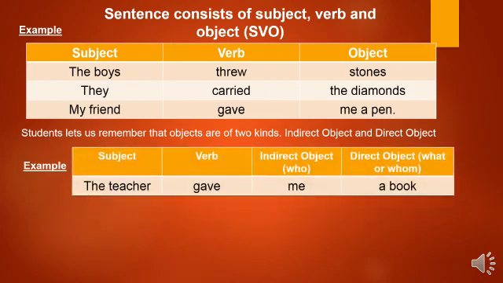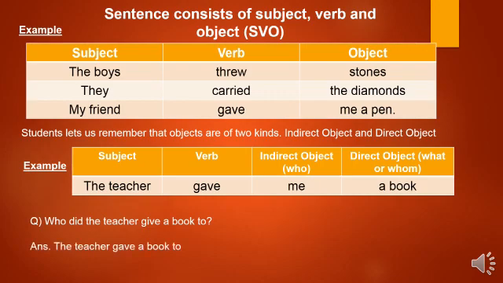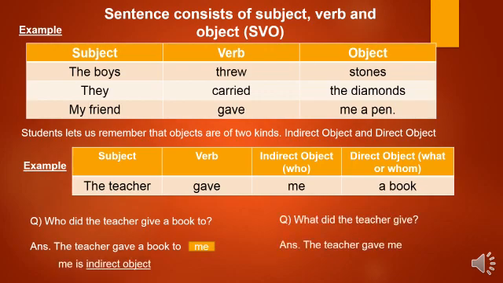Let us look at this sentence. The teacher gave me a book. Who did the teacher give a book to? The teacher gave a book to me. So, me is indirect object. What did the teacher give? The teacher gave me a book. So, a book is direct object.